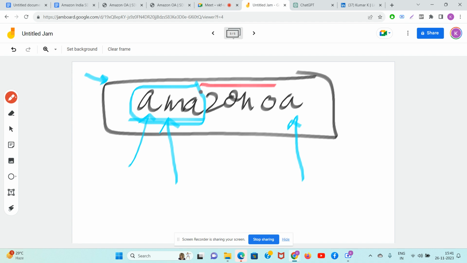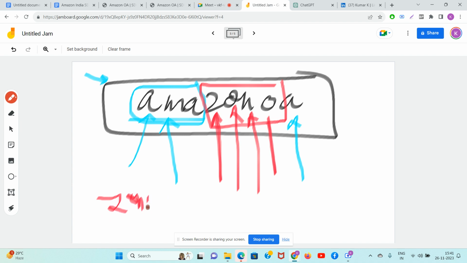Zono is the correct answer, guys. Why? Z is coming only inside this red color bracket. O is coming only inside the red color bracket. Here also inside the red color bracket. N is coming only inside the red color bracket. Zono is the correct answer. And in the question, we want the length of the largest bracket. So guys, the answer is 4. The length of the largest substring which follows this special property is 4.